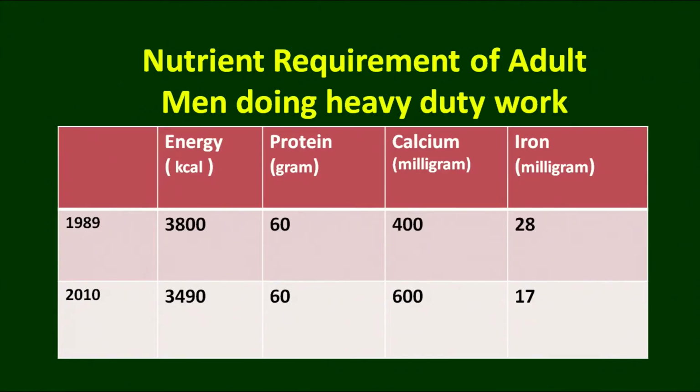When we talk about much heavier work, that may be building construction, that may be rickshaw pulling, doing work in the agriculture field, that person requires much higher energy, that is 3490 or on an average 3500 calories per day. Protein requirement is the same, calcium and iron requirements are the same, but the energy is required at a much higher level.